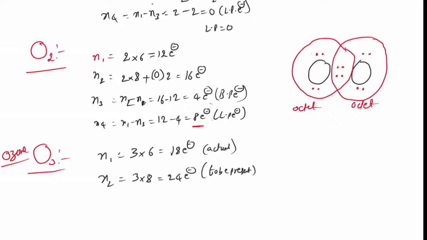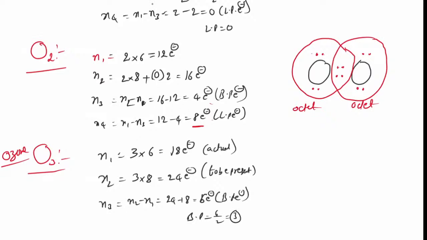Understood? Now N3 is equal to N2 minus N1, that is 24 minus 18, which is equal to 6 electrons. These are present as bond pair electrons. So bond pairs is equal to 6 by 2, that is 3 bond pairs.